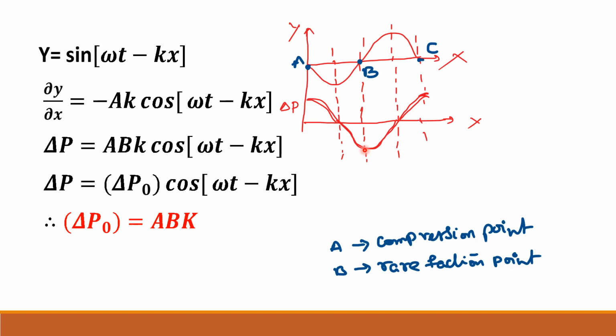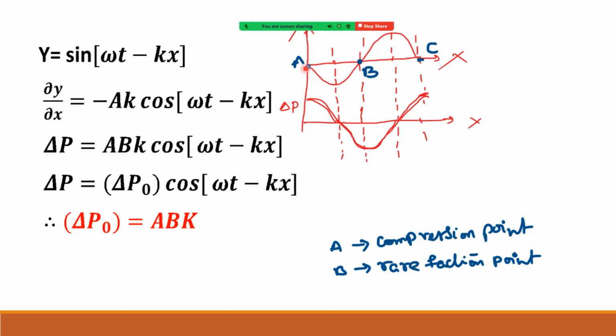At point A, if they ask, it is pressure of atmosphere plus delta P naught. Remember at A, pressure is maximum. That is a compression point. That is pressure of atmosphere plus delta P naught, known as a compression point.